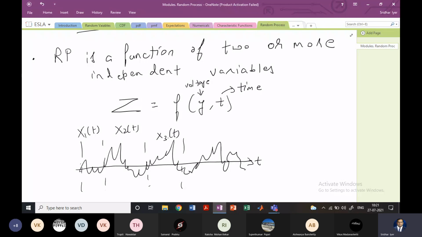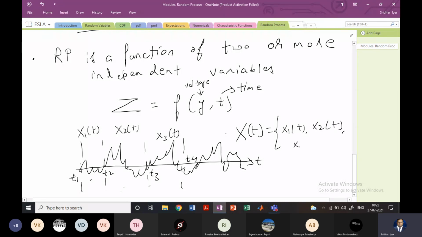You can see here that if I put timing to make it clearer, you have time t1 and time t2. So x1 of t between time t1 and t2 has a different value. x2 of t between time t2 and t3 has different values, and x3 of t between t3 and t4 has different values. So each of them is a different random variable, and the final x of t will be a collection of x1 of t, x2 of t, x3 of t, and so on till xn of t.